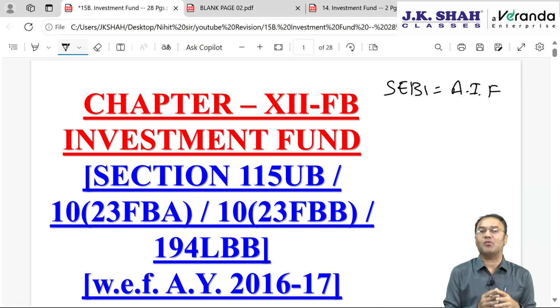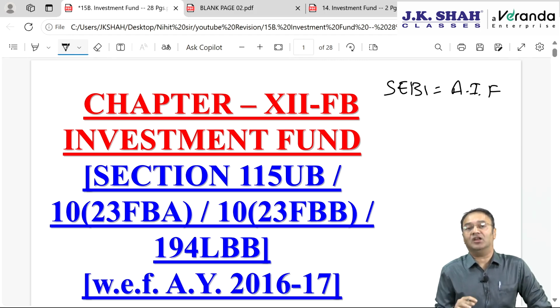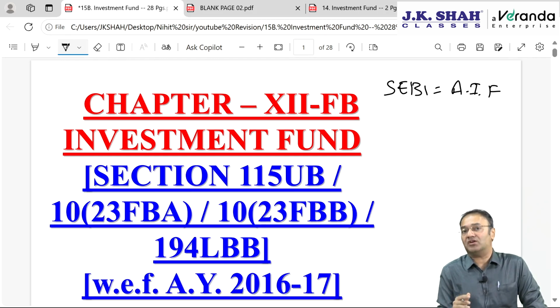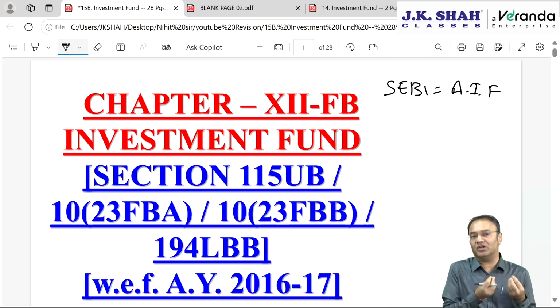In exam they won't ask you about category 3. In fact, in exam they will not even clarify which category AIF it is. They will simply tell you it is investment fund. Very simple chapter. Category 1 and 2 invest in infra projects, they invest in startups. Ideally, they invest in startups. In the name of startup, they can invest in private companies or unlisted companies also. But ideally, they collect funds and invest in startups with the idea that out of every 100 startups they invest in, few of them will flourish, and the remaining 90% will go bankrupt.